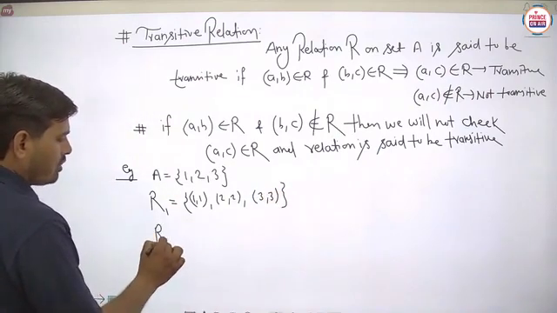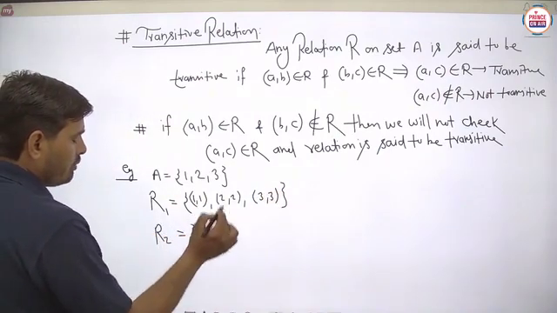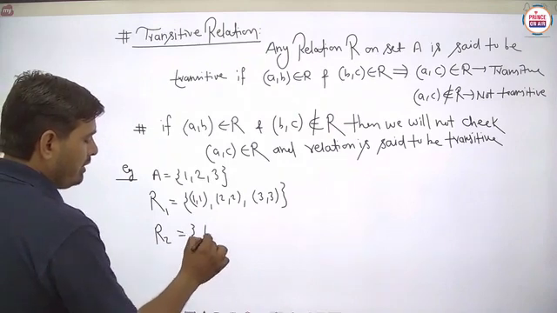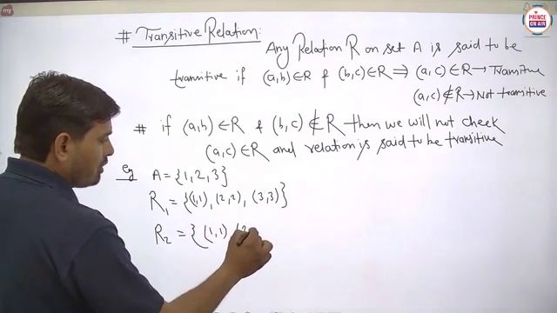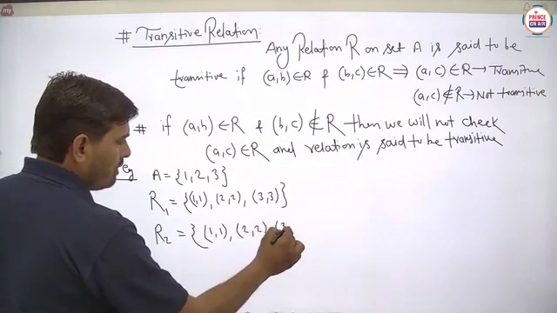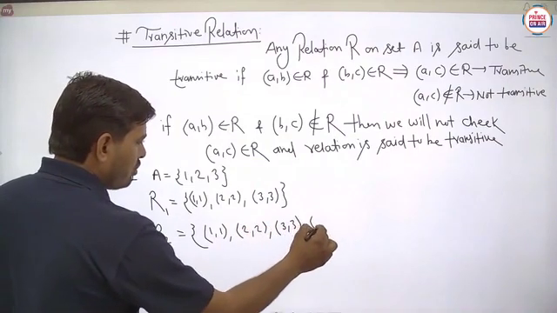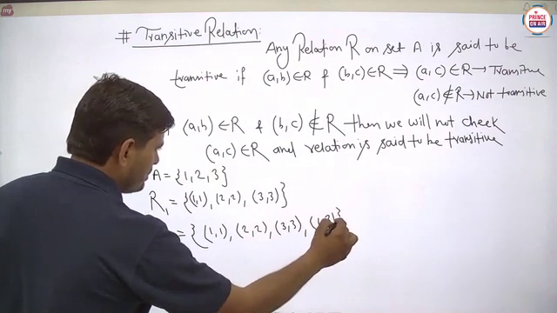Any relation R2 we have to take here. Suppose 1 comma 1, 2 comma 2, 3 comma 3, and 1 comma 3. Is it to be clear?